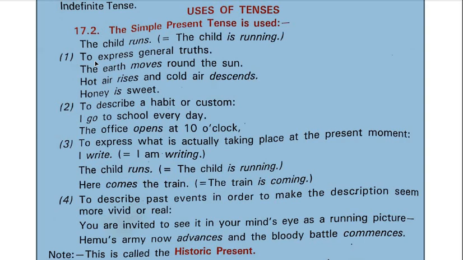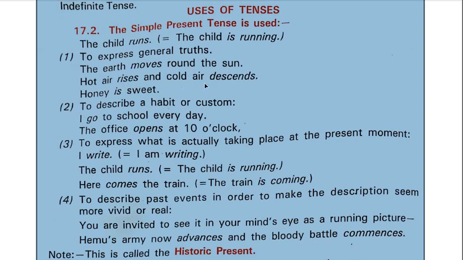See, the first use of simple present tense is to express general truths. General truth means natural truth, or you can say sometimes universal truths. For example, the earth moves round the sun. This is natural, universal, or general truth. Hot air rises and cold air descends.